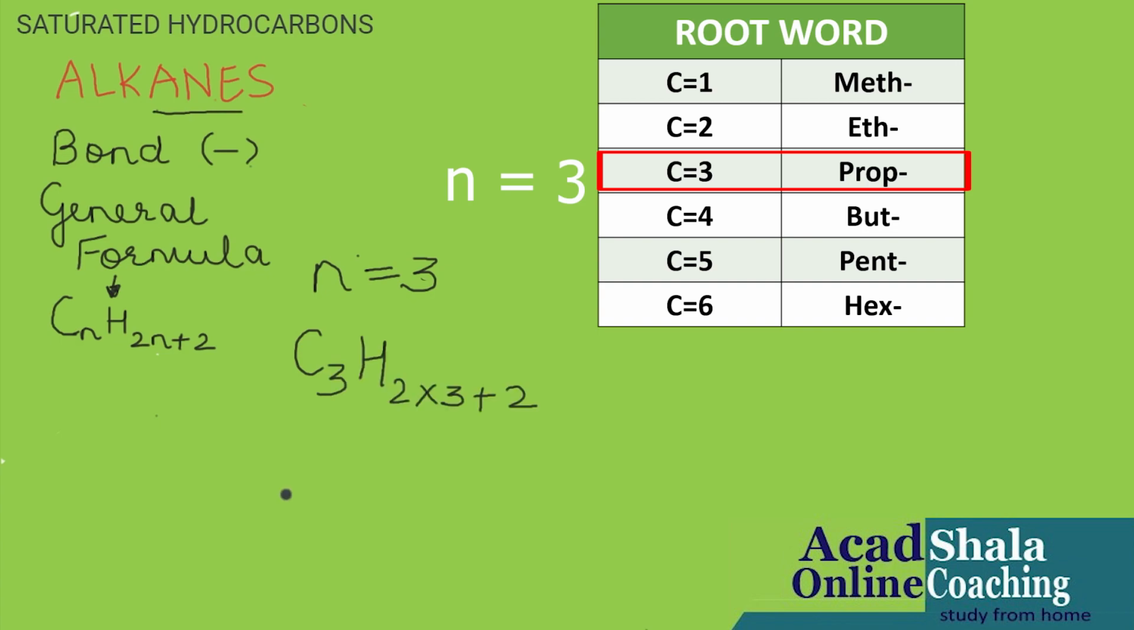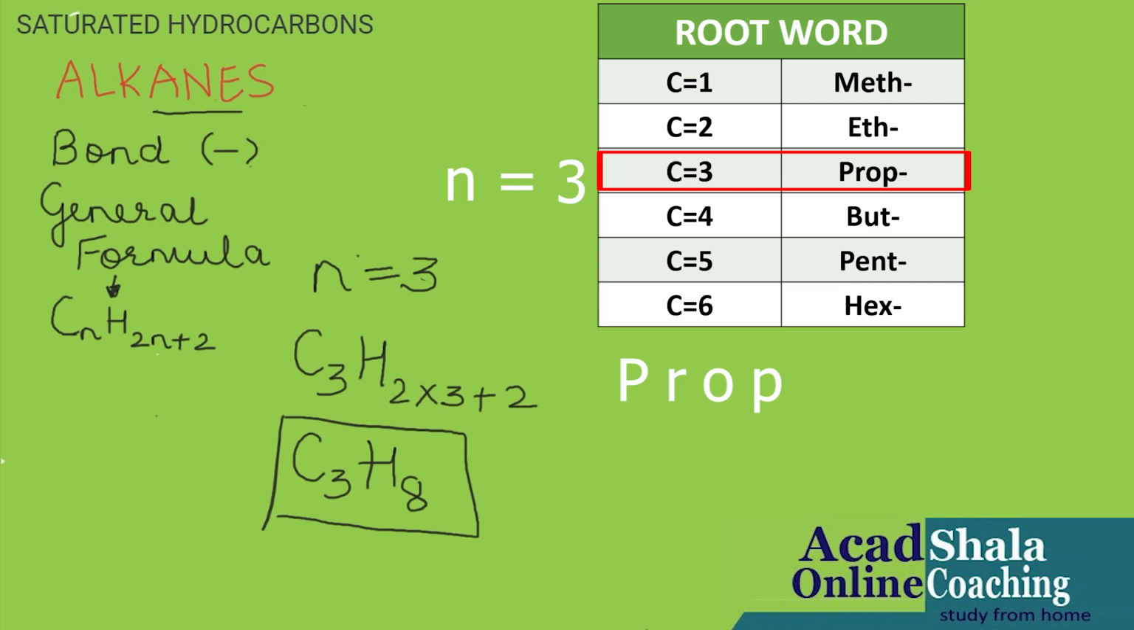Please solve. C3 will remain as C3. Now let us solve this. 2 3s are 6 plus 2, 8. So C3H8 is the molecular formula. We got it for the third hydrocarbon, whose root word is prop. I have written the root word first, prop. And for alkane, single bond, the suffix is ane. So it will become propane.